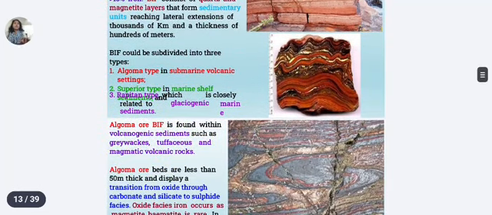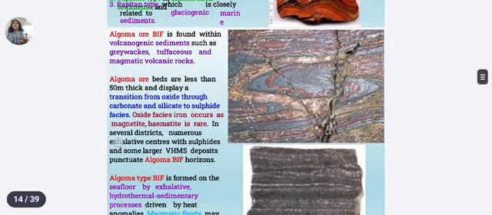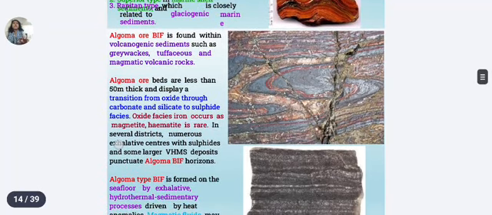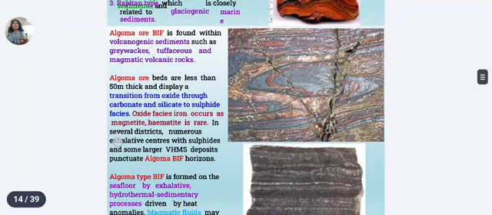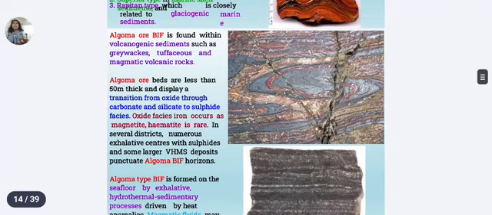If we discuss the different types, Algoma type banded iron formations form in a volcanic environment. They are thin and associated with volcanic rocks. Iron occurs mainly as magnetite in this type, Algoma type of BIFs. They are formed by hydrothermal exhalations and are volcanogenic in origin, right?